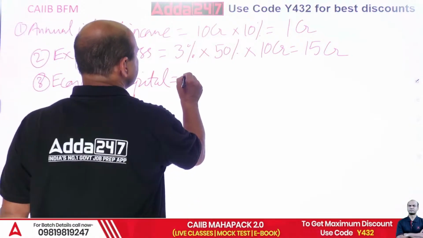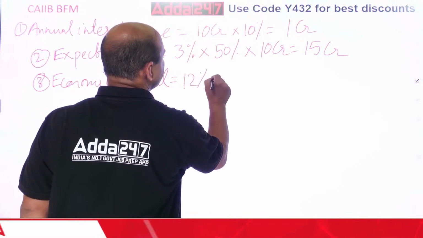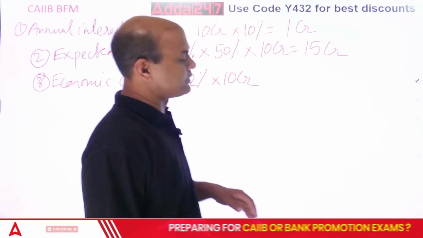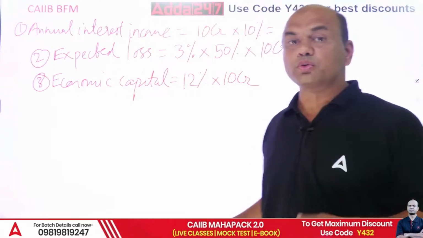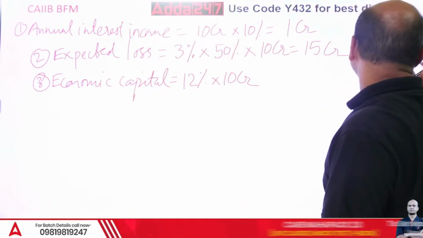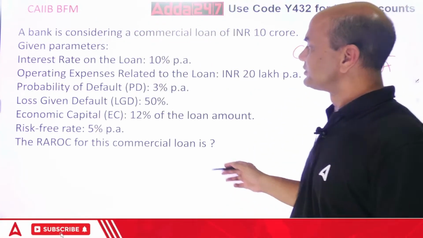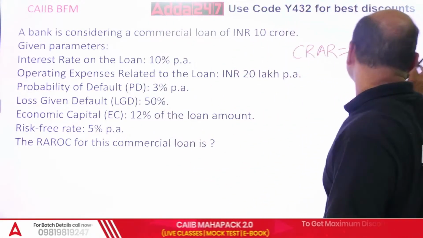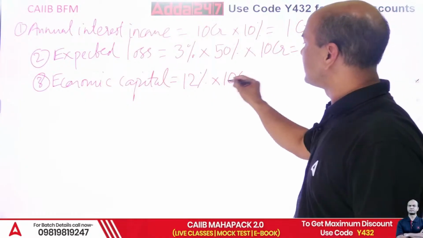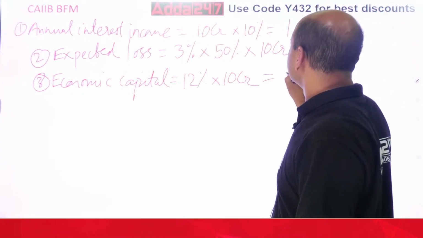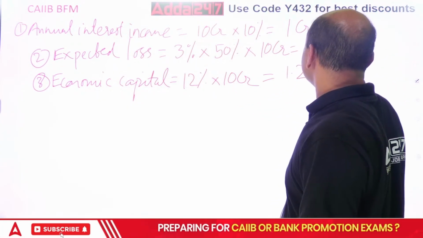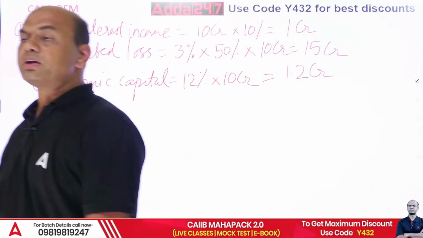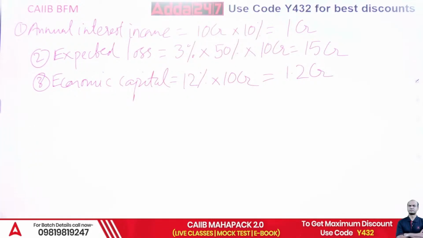Just check the figures, because we are solving such big numericals that you many times tend to forget the figures. Economic capital 12%, and loan amount is 10 CR. So 12% gives 1.2 CR. This is your economic capital.